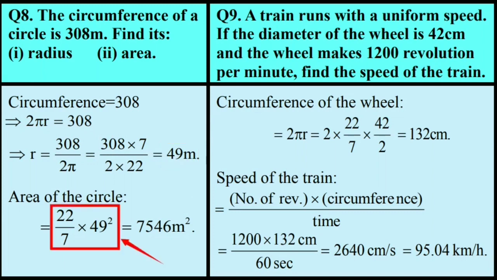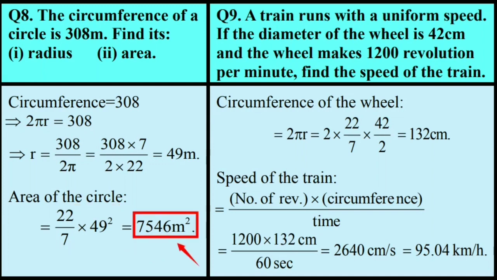Next is area of the circle, that is pi r square, and we get the expression 22 by 7 multiplied by 49 square. After simplifying the expression, the value obtained is 7546 meter square. Final result, the radius of the circle r is equal to 49 meter and area of the circle is 7546 meter square.